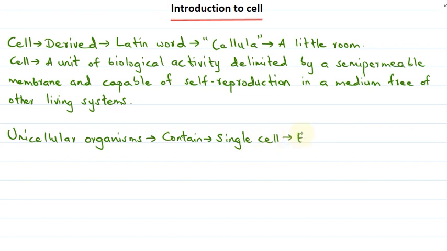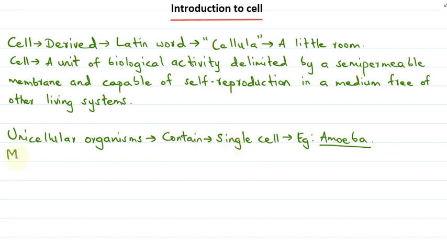For example, amoeba. So amoeba is a unicellular organism. In unicellular organisms, as they have only one cell, this one cell is capable of carrying out all the basic processes of life.